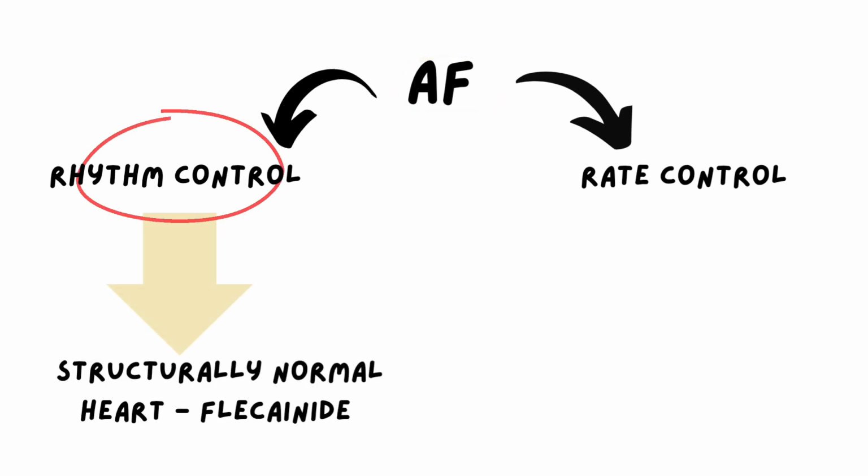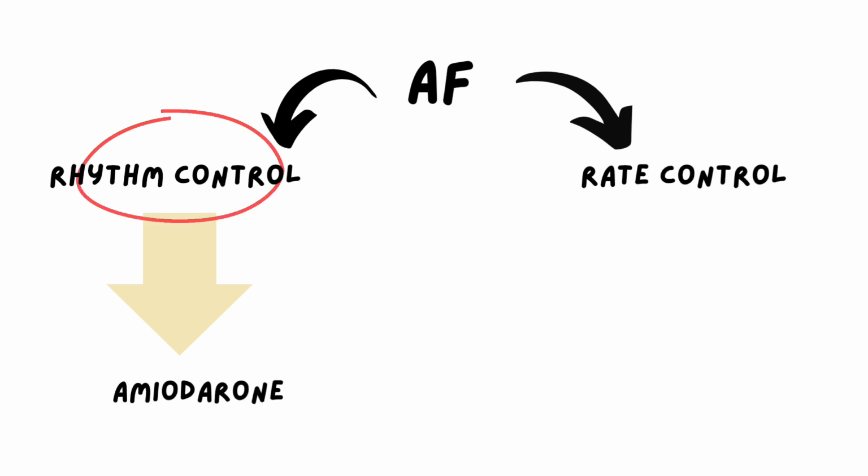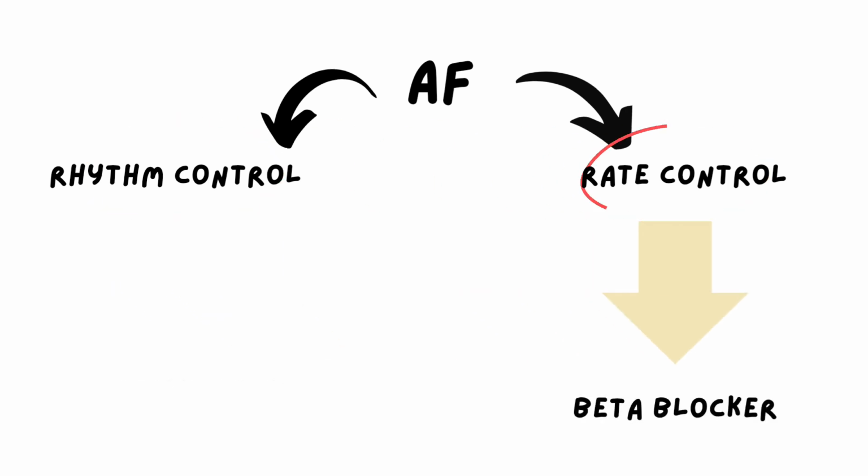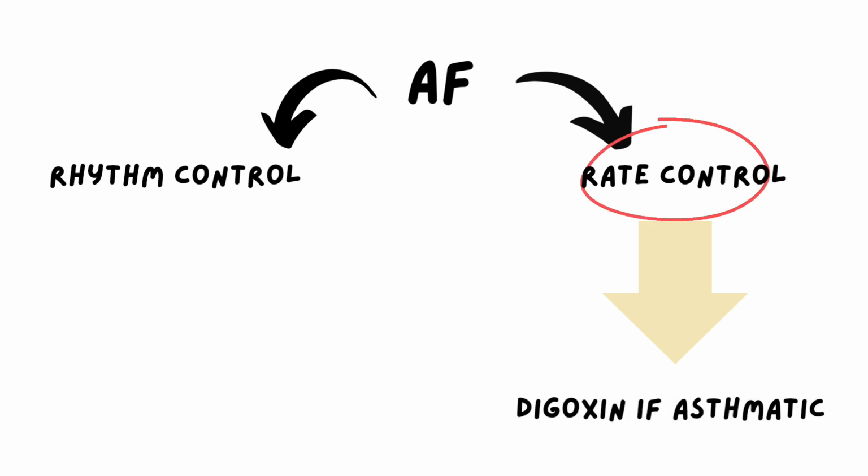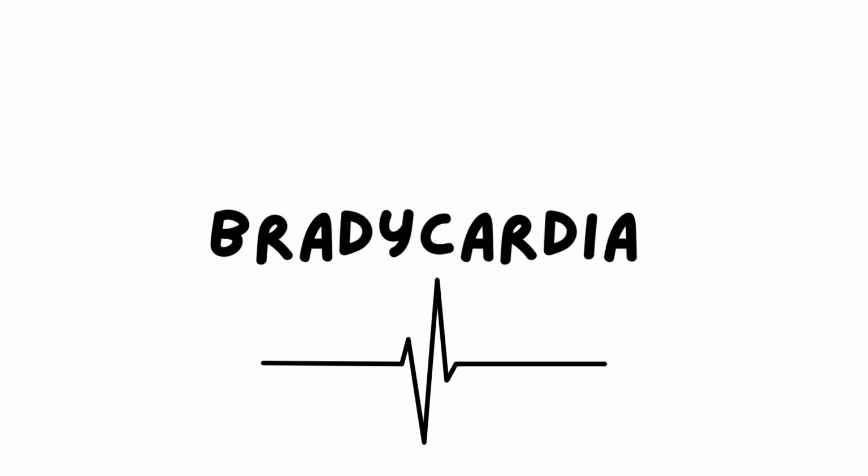So AF in a structurally normal heart, flecainide. In a short duration AF, if the rhythm control is possible, choose amiodarone. If it's a very chronic AF and rhythm control is not possible, choose rate control with bisoprolol. And if there is a contraindication to bisoprolol like asthma, choose digoxin. Now this is about AF. Again, AF coming with shock, you have to cardiovert the patient. So that is about SVT, VT and AF.